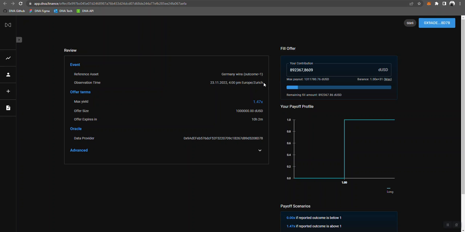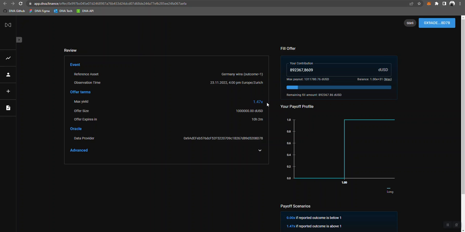This is when the event will be observed. So basically tomorrow Germany is playing at 2 p.m. Central European time. So at 4 p.m. we will know the outcome. So that's when this derivative or this bet expires and the outcome will be reported.